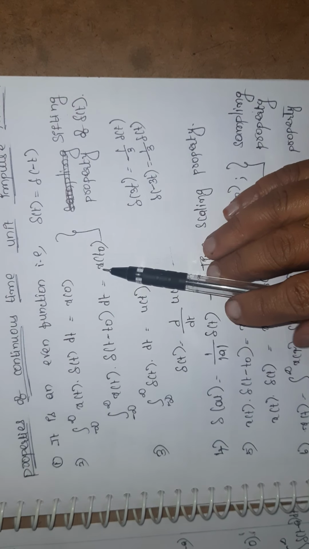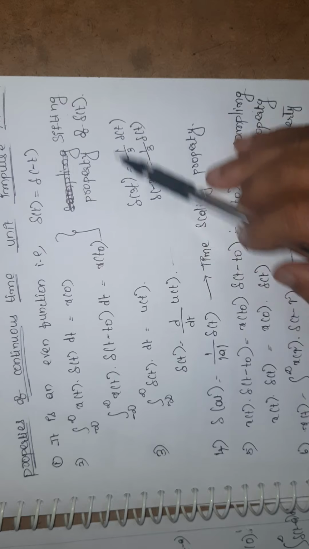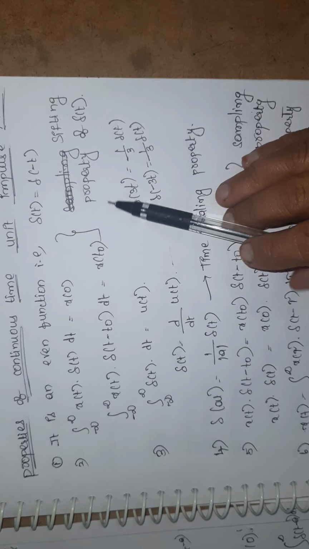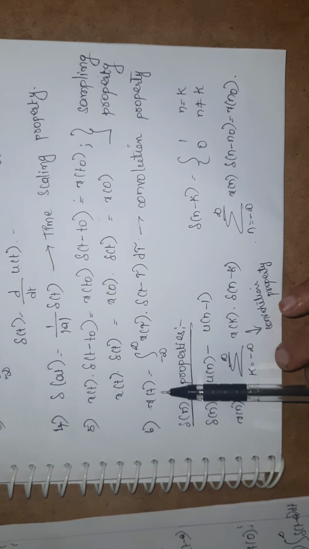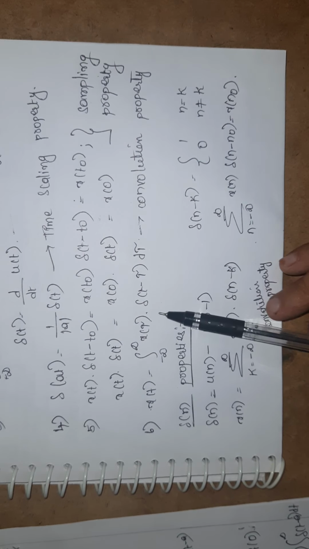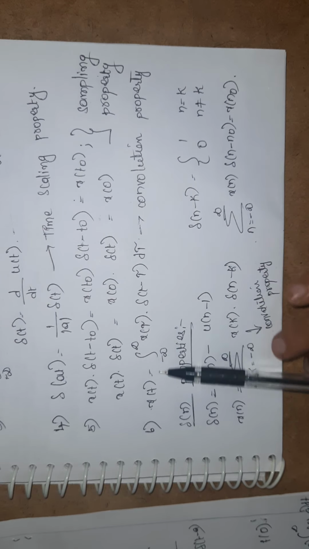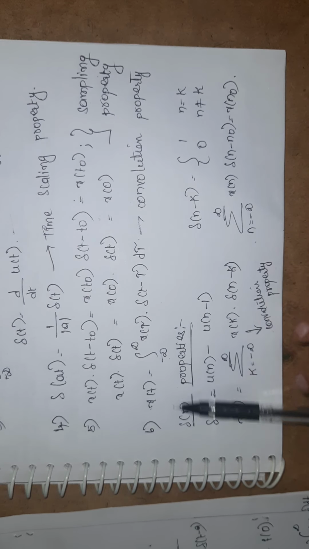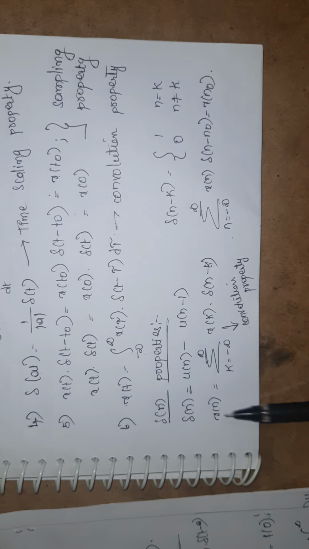See here. This is the shifting property. Next, a very important property, that is x of t is equal to the integral from minus infinity to infinity of x of tau del of t minus tau d tau. It is nothing but the convolution property.